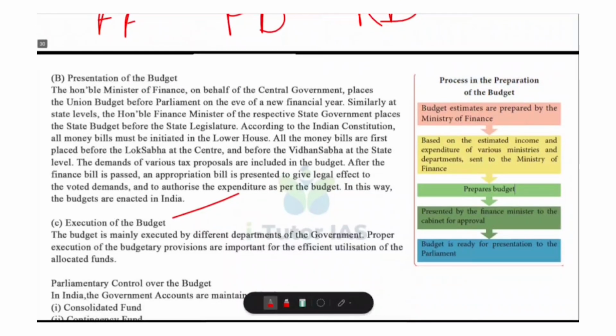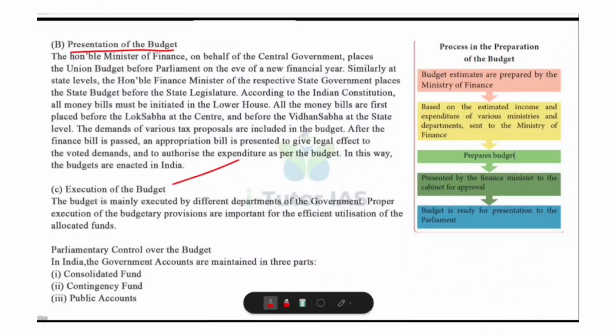Now, presentation of the budget. After the preparation stage, the next step in the budgetary process is its presentation before the legislature. Who presents the budget? Union budget is presented by the Finance Minister of India in Lok Sabha, and state budget is presented by State Finance Minister in the State Legislative Assembly or Vidhan Sabha. As per Constitution, all money bills must be introduced only in the lower house, Lok Sabha at the central level and Vidhan Sabha at the state level. The budget, that is annual financial statement, is also a kind of money bill.